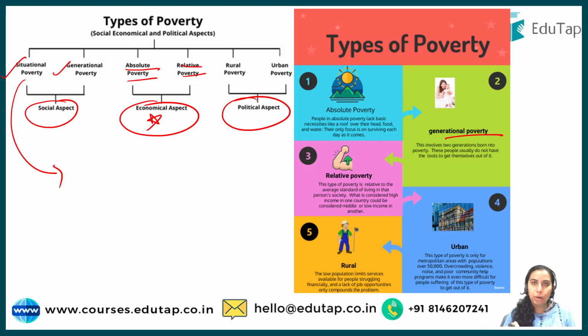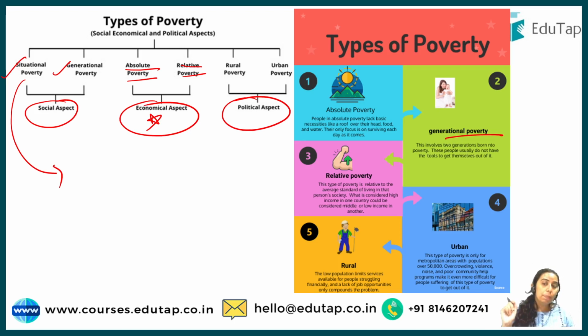While relative poverty would be in relation to some other person. How? I'll give you an example. It is relative. Let's say I have a car, but I do not have a BMW. When I see someone with a BMW, I'll feel poor because I do not have that car, which is more luxurious than the one I have. While I am thinking about this, a person walking across the roadside will think himself poor because that person does not even own a car. So this is the kind of relative poverty. This is considered high usually in low and middle income countries because the level of income varies enormously in those countries.